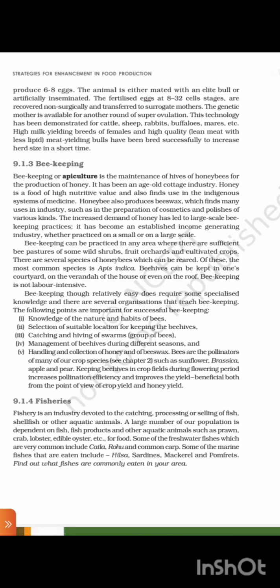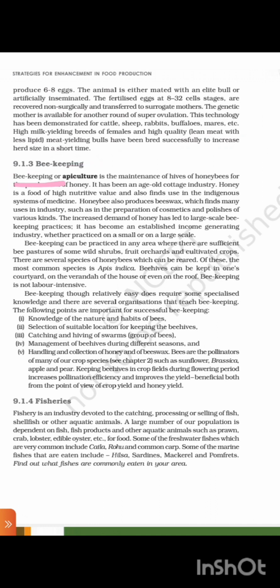The animal is either mated with an elite bull or artificially inseminated. The fertilized eggs at 8 to 32 cell stage are recovered non-surgically and transferred to surrogate mothers. The genetic mother is available for another round of superovulation. This technology has been demonstrated for cattle, sheep, rabbits, buffaloes, etc. High milk yielding breeds of females and high quality lean meat bulls with less lipid have been bred successfully to increase herd size in a short time.